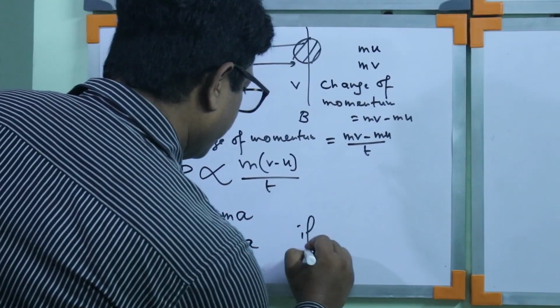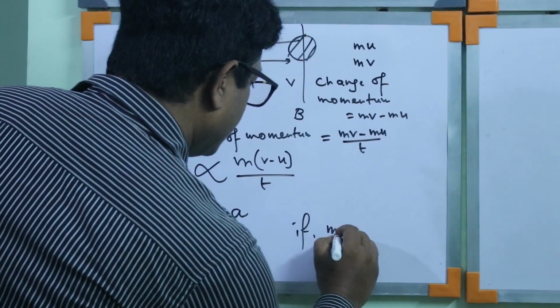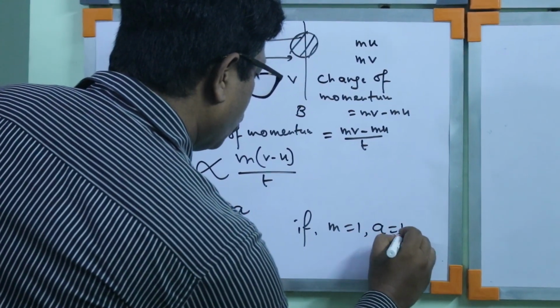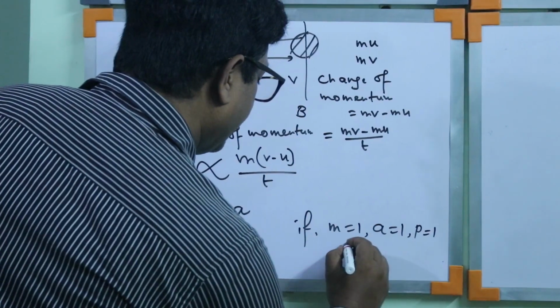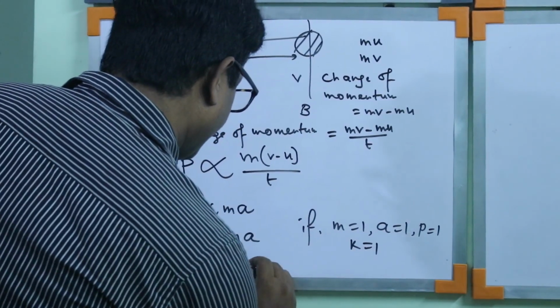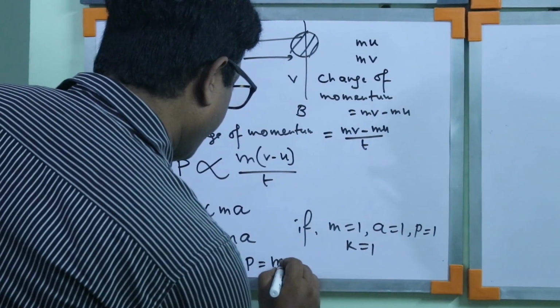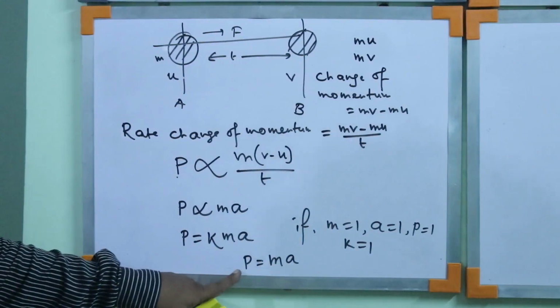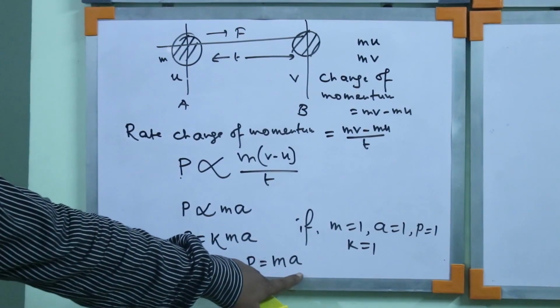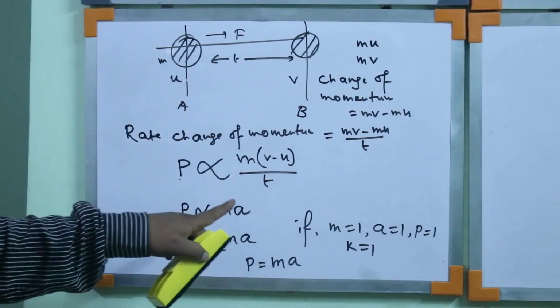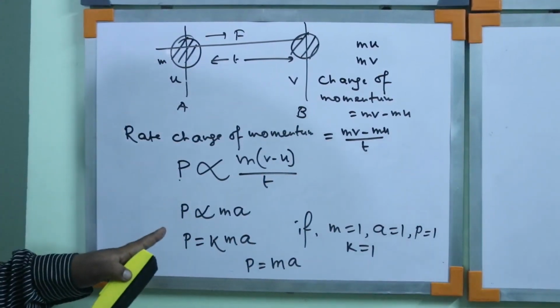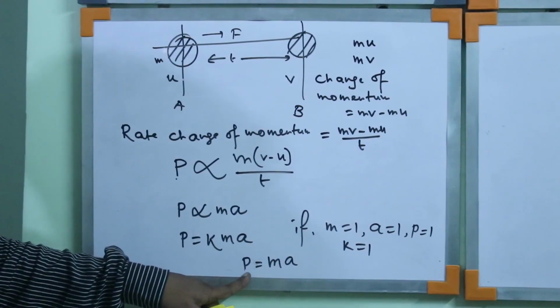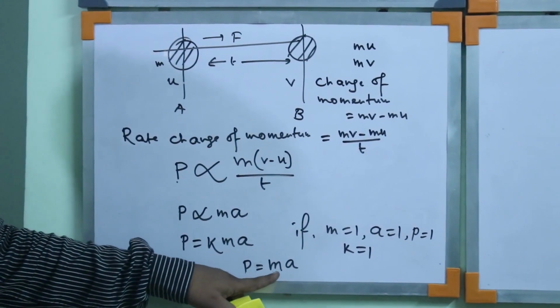If m is equal to 1, a is equal to 1, F is equal to 1, then k is equal to 1. So we can write F is equal to m into a. That means force is equal to mass into acceleration. That means from the second law of motion, we can define the algebraic expression of force, which is equal to mass multiplied by acceleration.